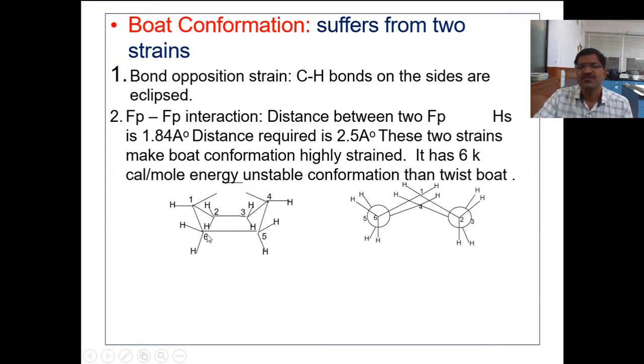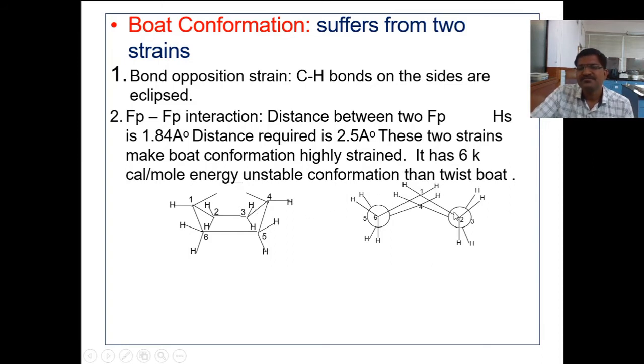So totally 4 plus 2 is 6 kilocalorie per mole energy in the boat conformation, and therefore potential energy content is higher, therefore it is an unstable conformation as compared to the chair conformation.